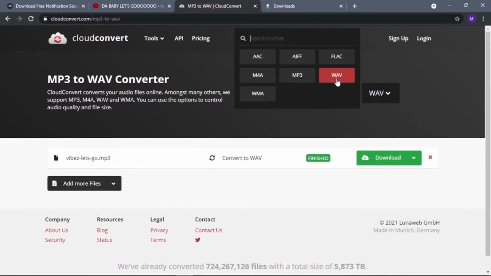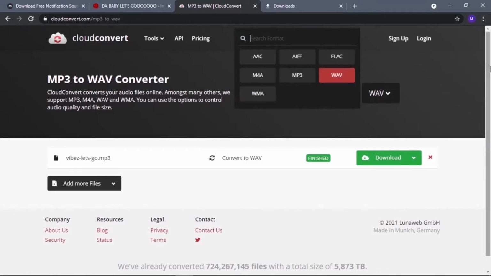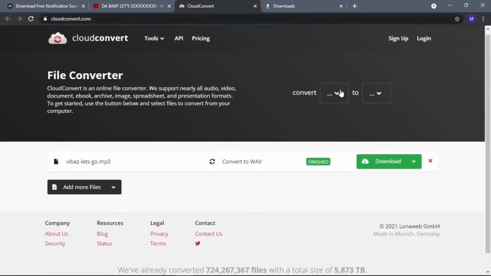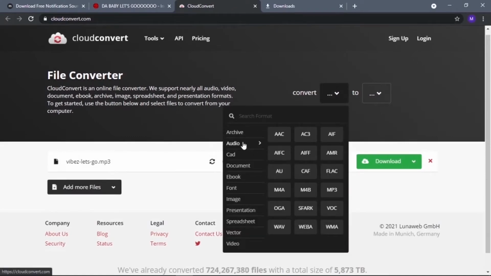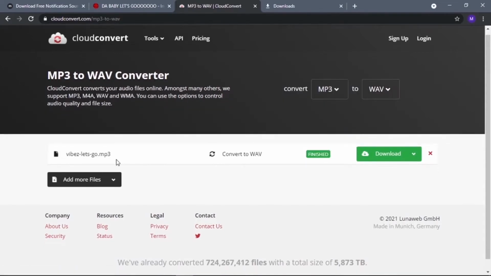It's automatic. It's gonna show this part if you click MP3 here. So you go to audio, MP3, and it's gonna show like that.